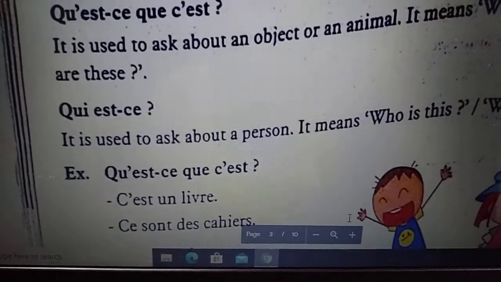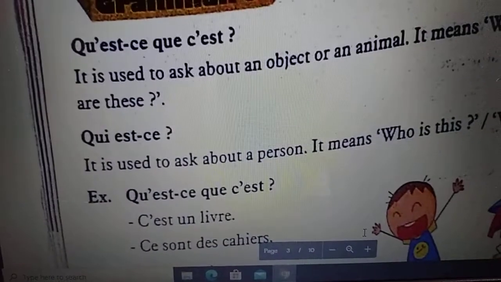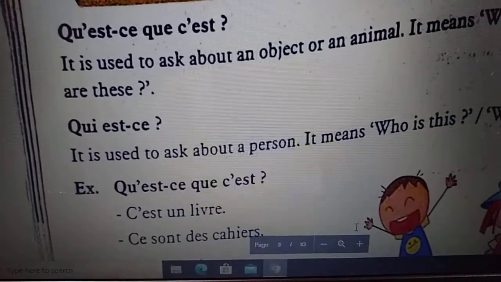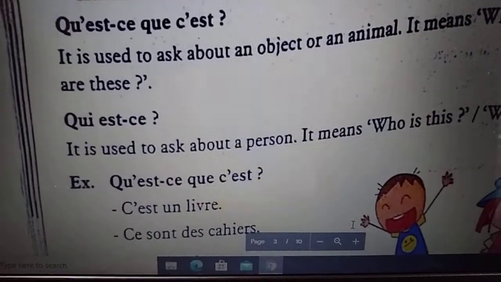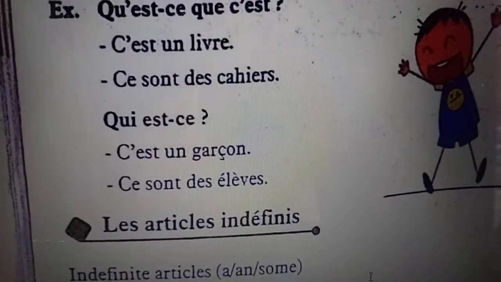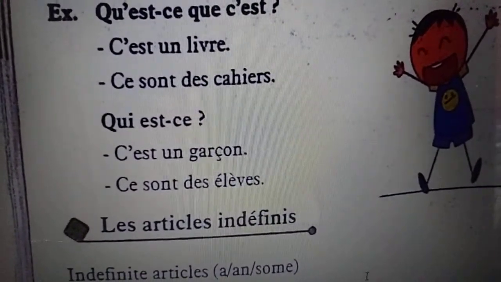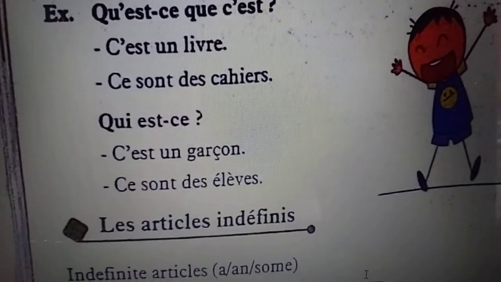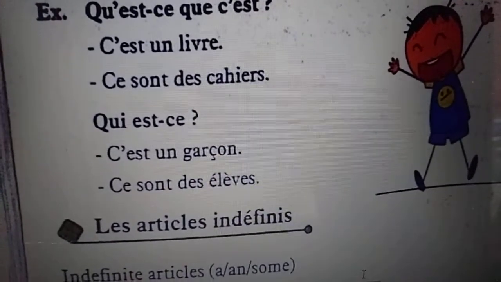Qu'est-ce que c'est? C'est un livre. What is this and what is that? This is a book. Ce sont des cahiers. These are some notebooks. Now next one, qui est? Who's this? C'est un garçon. This is a boy. Ce sont des élèves. These are some pupils.